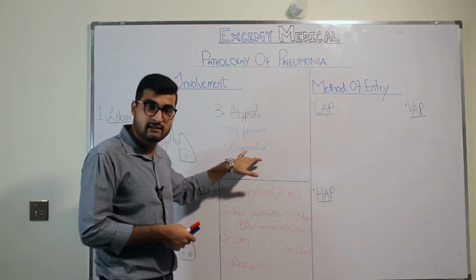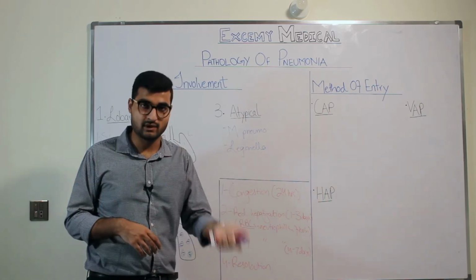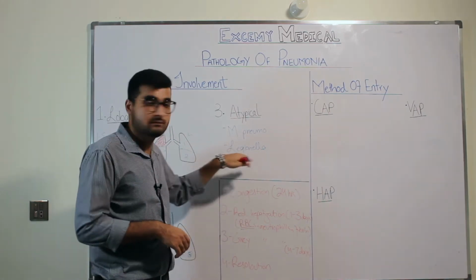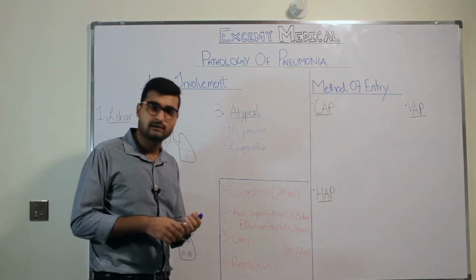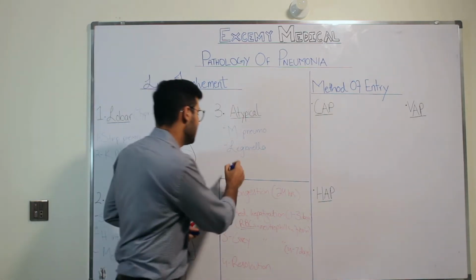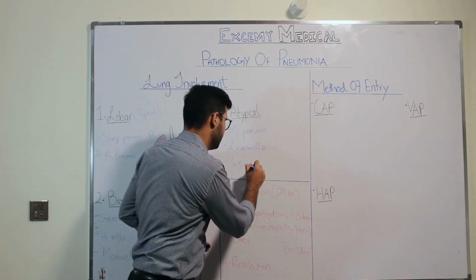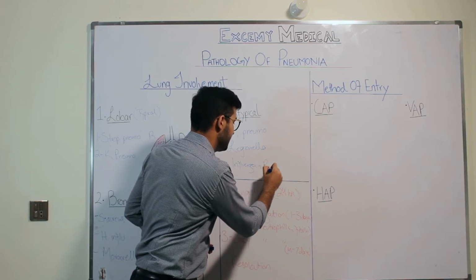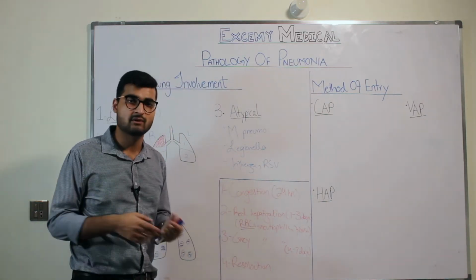Now, in Legionella, one thing that you need to keep in mind is that it can also cause Pontiac fever, Q fever basically. So this is something that also happens in Legionella. Now, apart from Legionella, you have other organisms as well in atypical, but they are basically viruses such as influenza virus or respiratory syncytial virus. All of these different viruses can also cause atypical pneumonia in a patient.